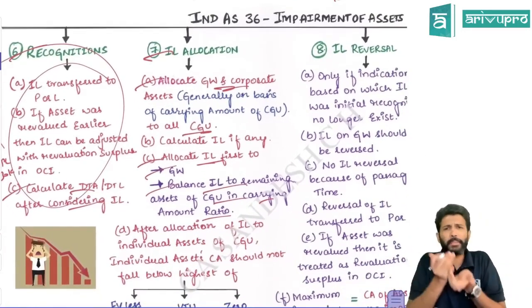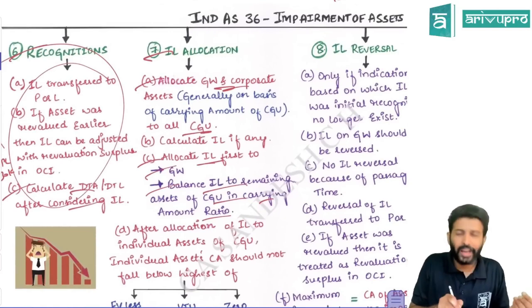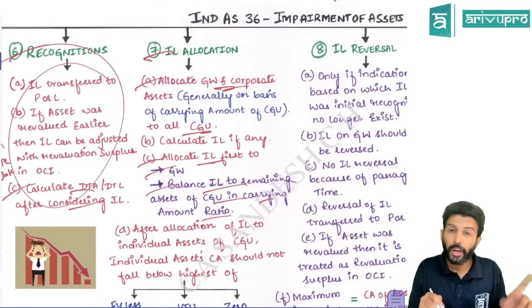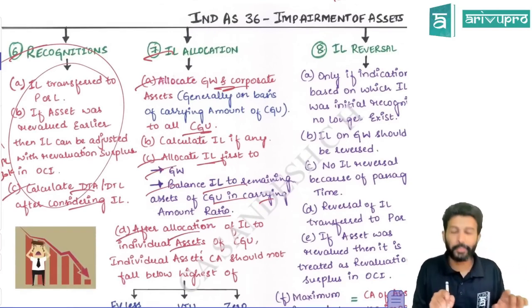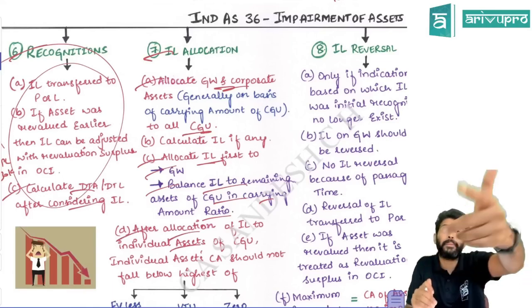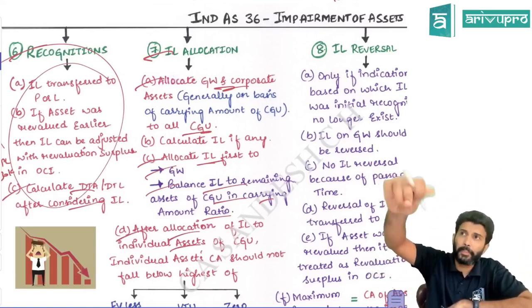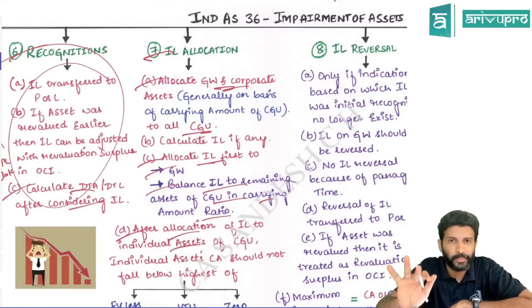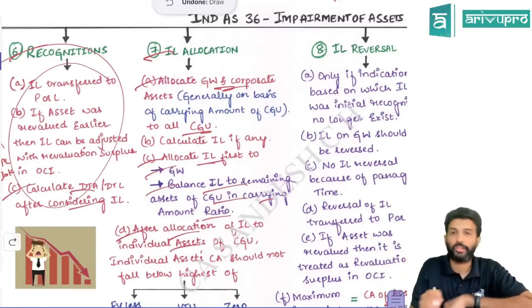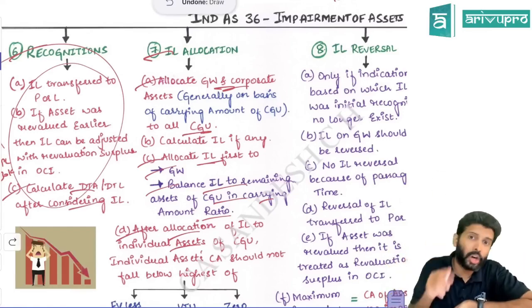And CGU impairment loss, you already know. First allocated to goodwill and then to the other assets in the carrying amount ratio. But you need to keep in mind, when you allocate impairment loss, it is just like depreciation. When you allocate an impairment loss, the carrying amount of the asset will reduce. So after impairment loss, the carrying amount of the asset should not fall below 3 things.